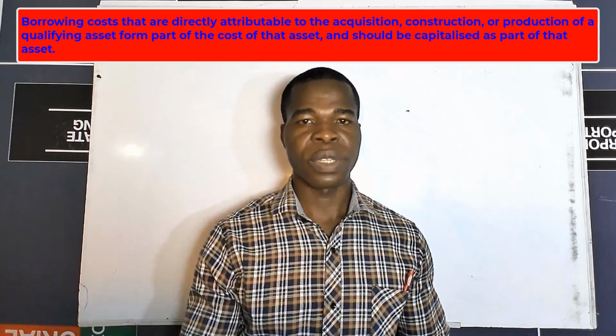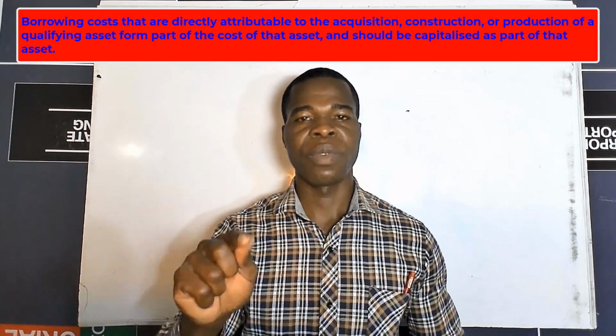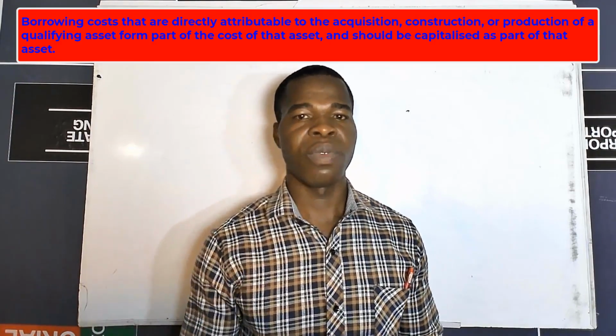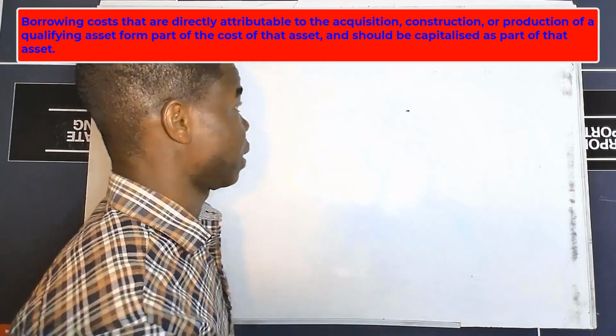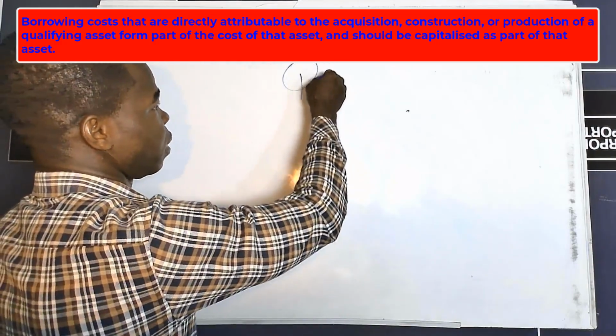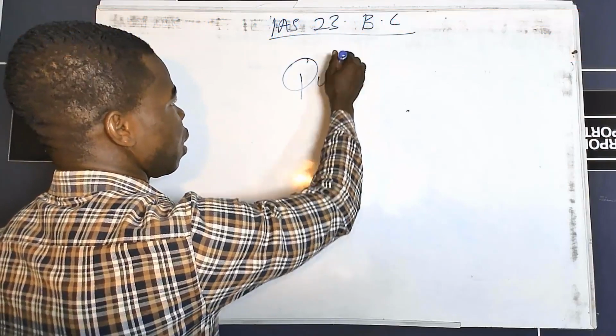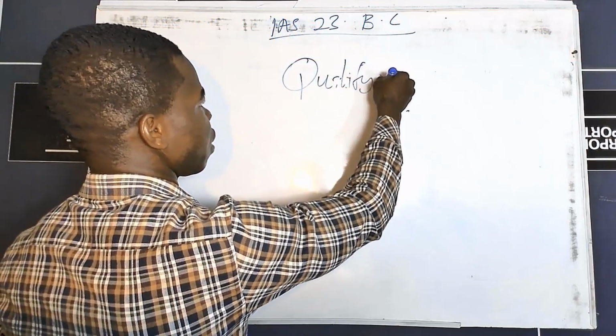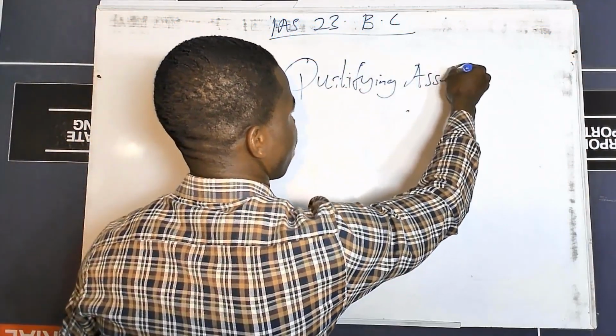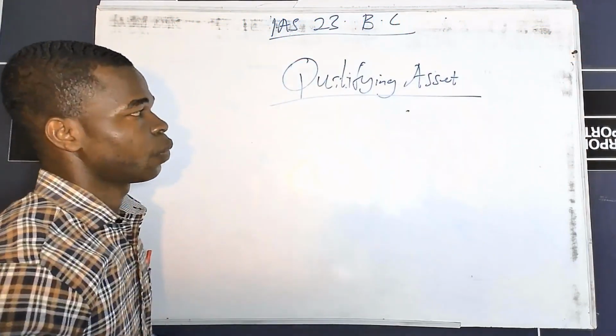Anytime the borrowing cost is related to these activities, then the borrowing cost must be capitalized in the books of the entity. So if it is related to the construction or acquisition of a qualifying asset.